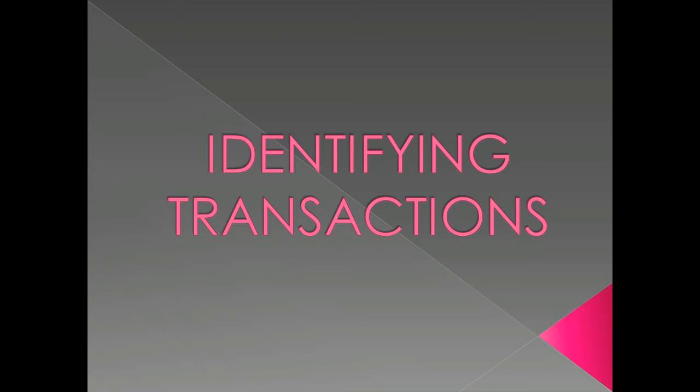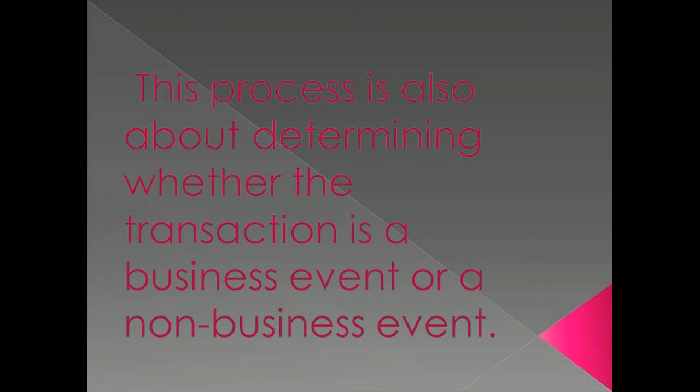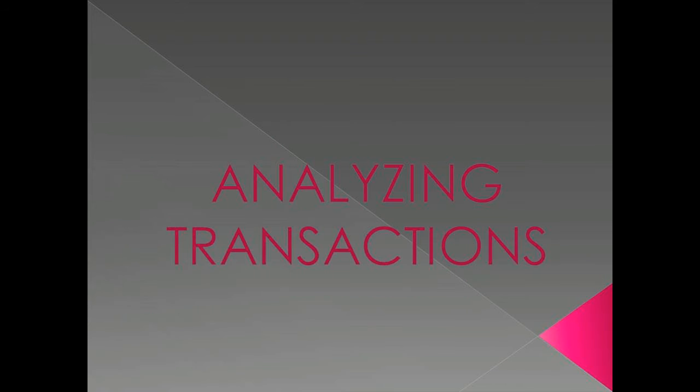In the first step, identify the transaction. This process is about determining whether the transaction is a business event or a non-business event. If it is a non-business event, we will not record it in the accounting system. Suppose a businessman purchases a new vehicle; it is a business transaction. That time we will record it in our book of journal entries.